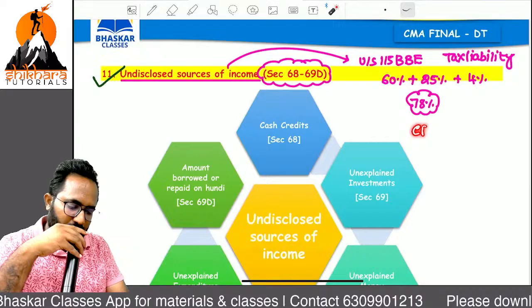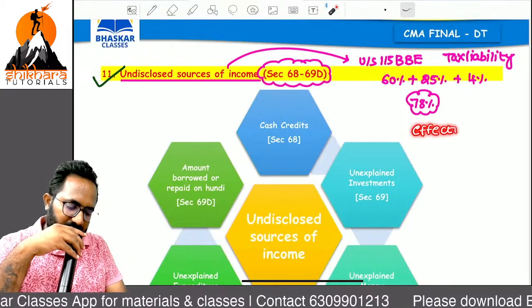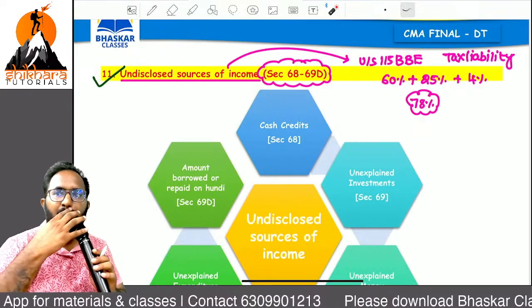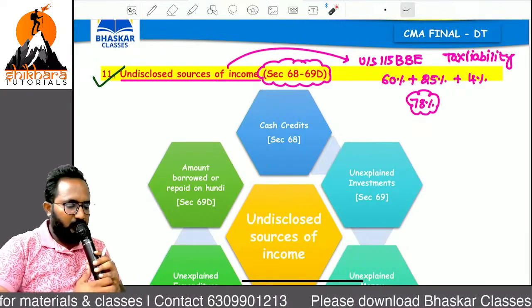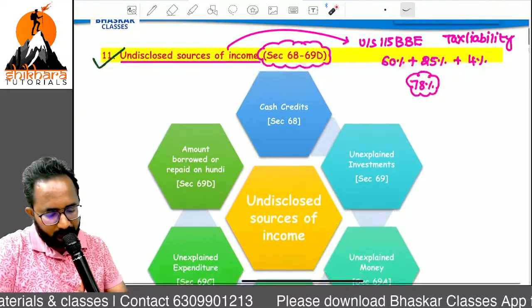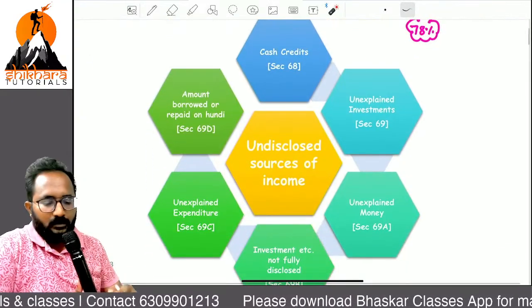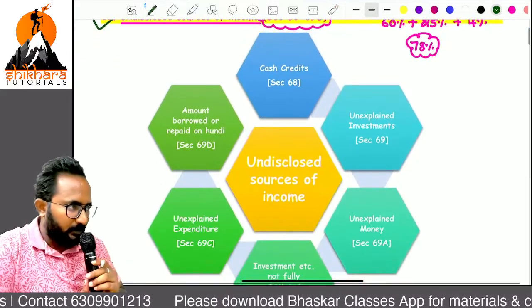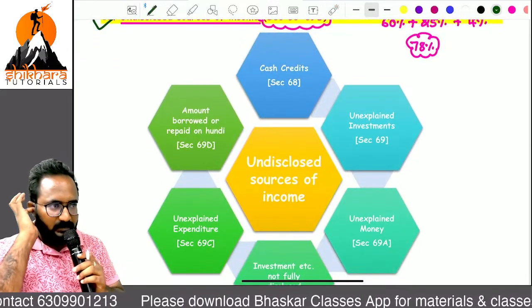Altogether, what is the effective rate? What is the effective rate? 78%. What is the effective rate? 78%. Now, so these are the section numbers. Try to remember. Just try to remember.